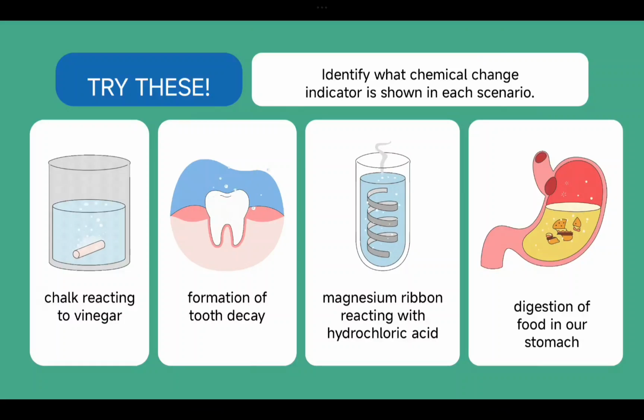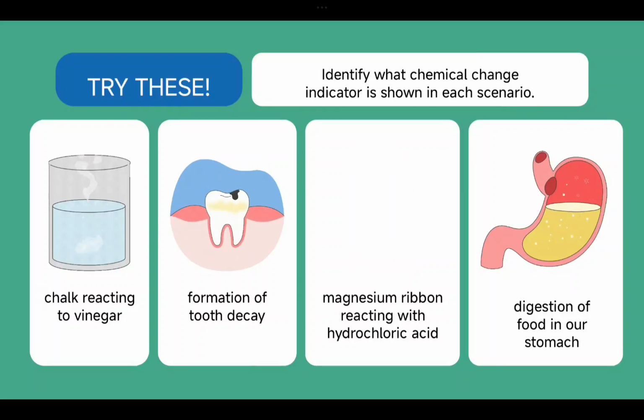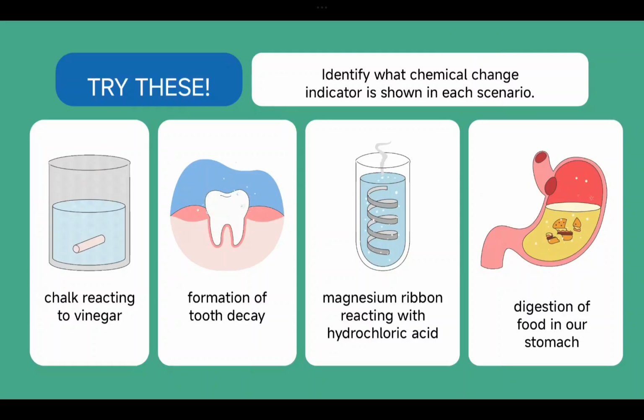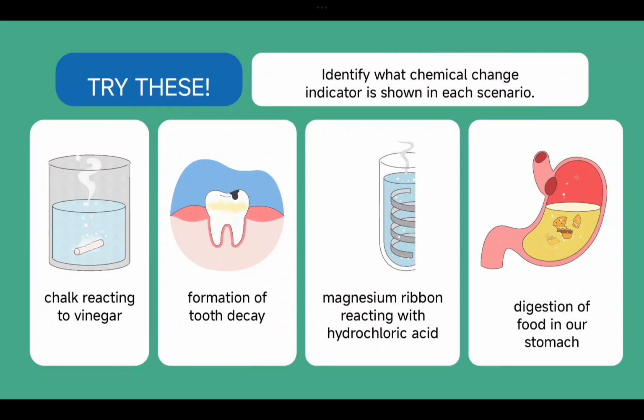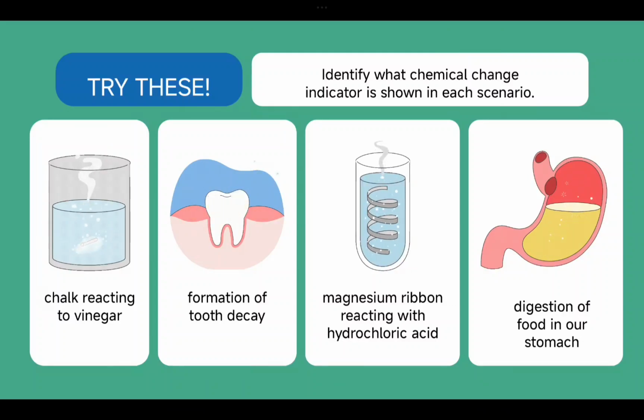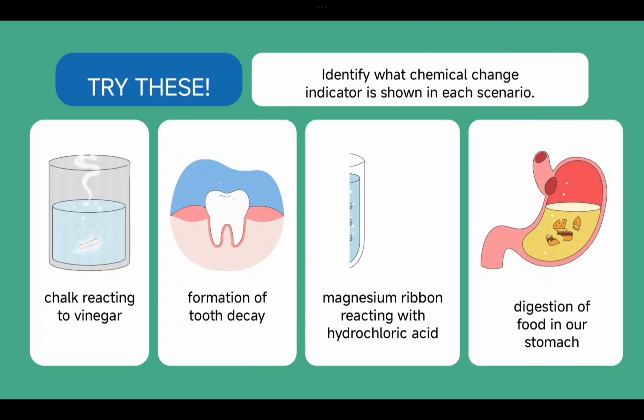Okay, now we are going to do that. You can't try all these things in your daily life, because you don't have lots of things available, but you can observe these things with me. First is a chalk reaction with vinegar, which is a chemical reaction. And second is the formation of tooth decay. I think you know that more than me, because you eat chocolates more than me, so definitely there is tooth decay on your side. So that is again a chemical change.